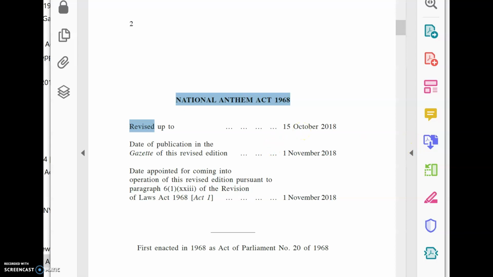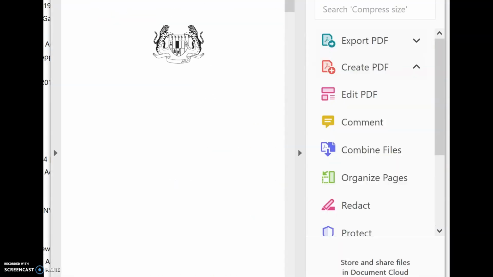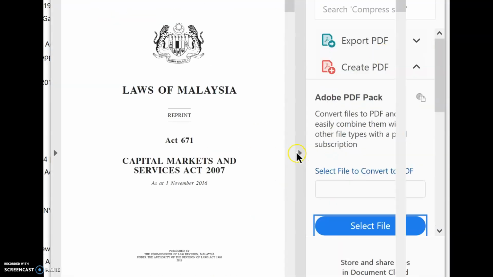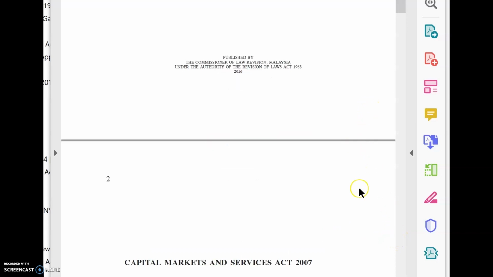So now the last one, we're going to look at the CMSA. Okay, consolidation. So this is one of the good examples. Act 671, meaning that's the ranking number. Capital Market and Services Act 2017.